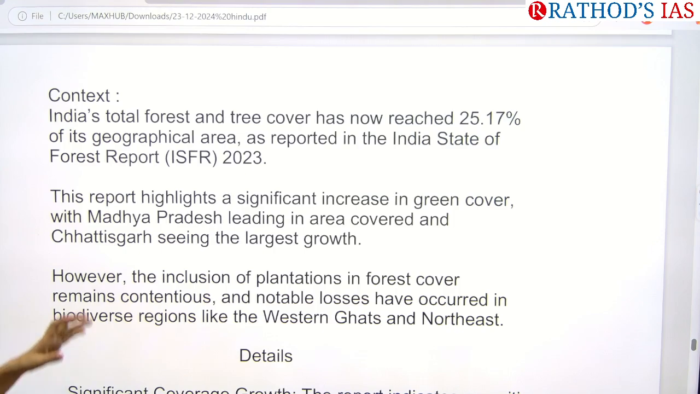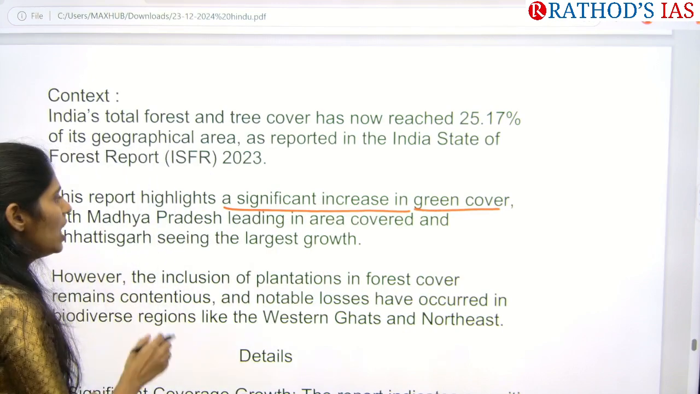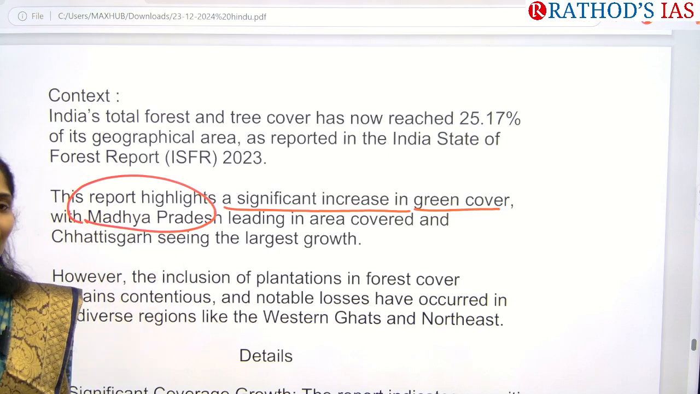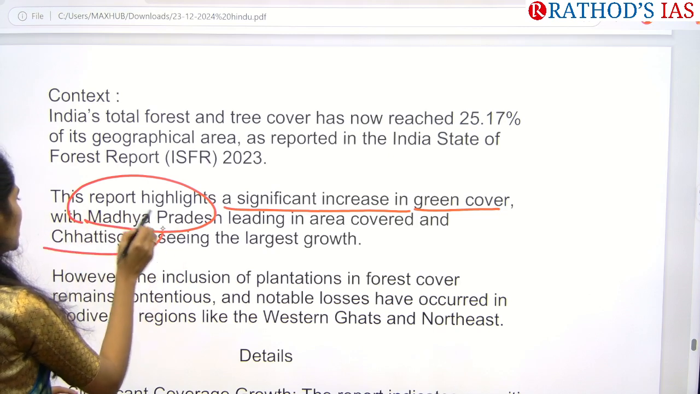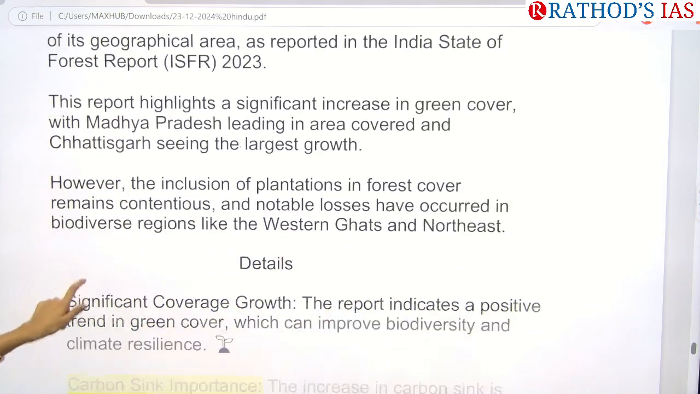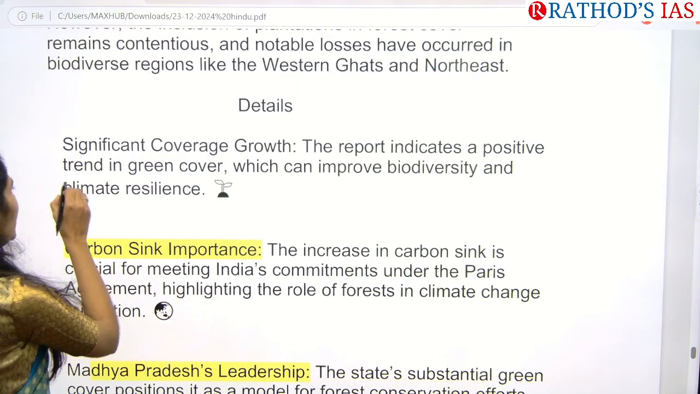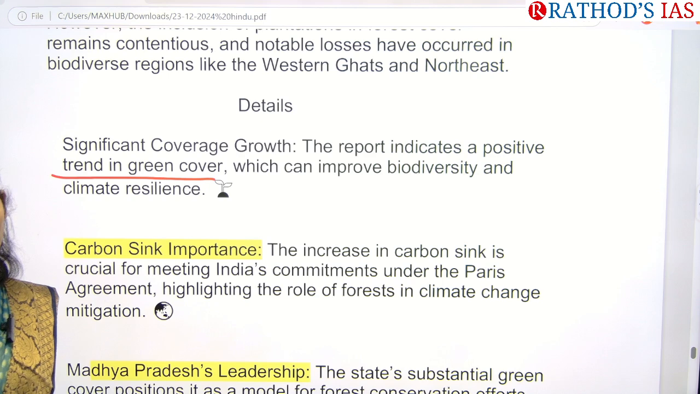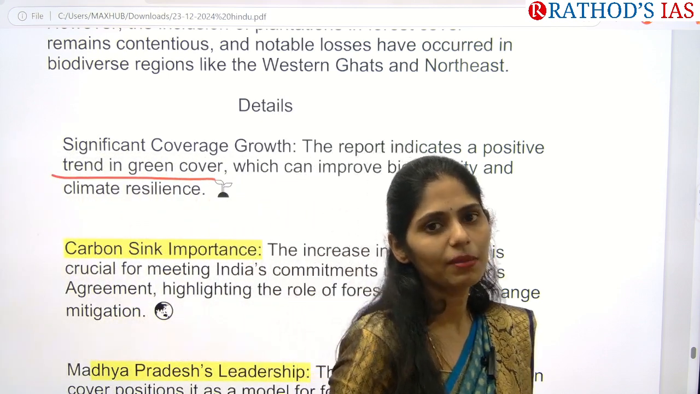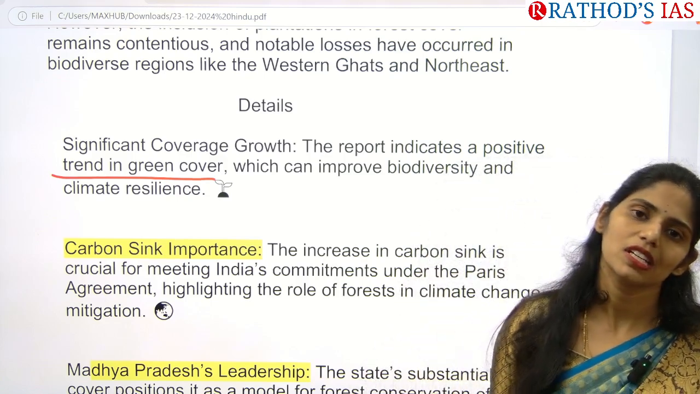This report says that there is a significant increase in the green cover, especially in the state of Madhya Pradesh, which is leading in area covered, and Chhattisgarh is also having the largest growth of this green cover. So let us see what the key things said here are. This report says that there is a positive trend in green cover, especially if you want to achieve carbon dioxide neutrality or decrease carbon emissions. Obviously we have to increase the carbon sink, and one of the important carbon sinks is forest.